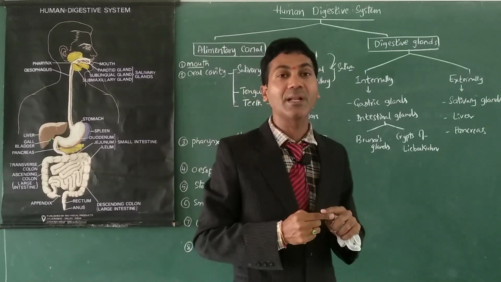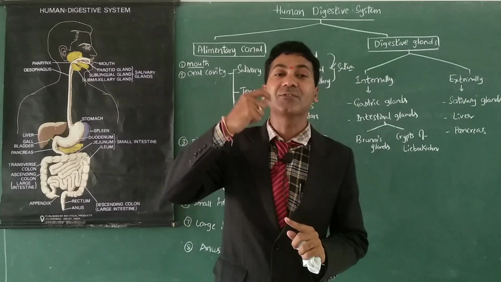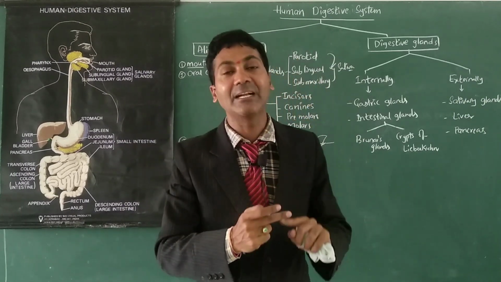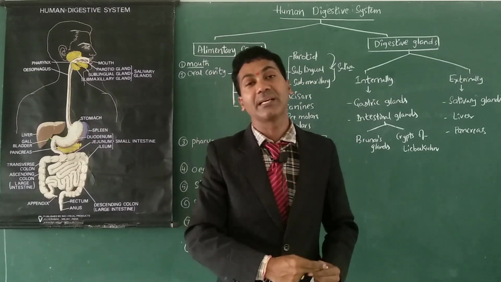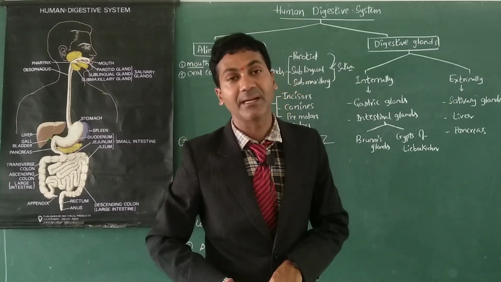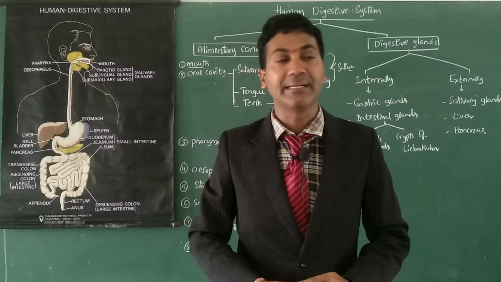So, one is thecodont dentition, where teeth are fixed in the jaw, and the second one is polyphyodont dentition, as we have many types of teeth, and diphyodont, as we have two sets of teeth.